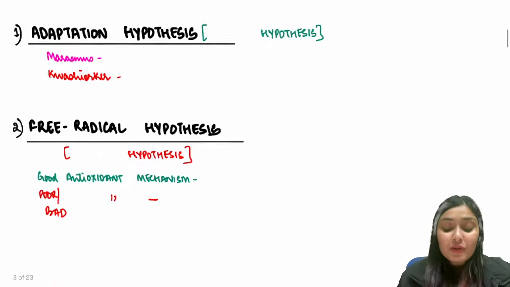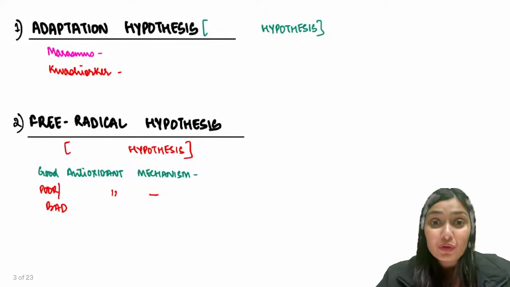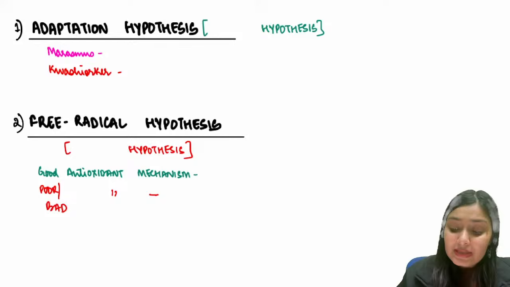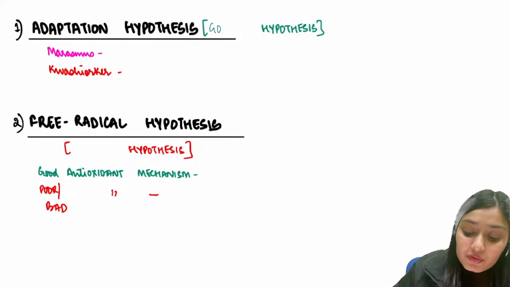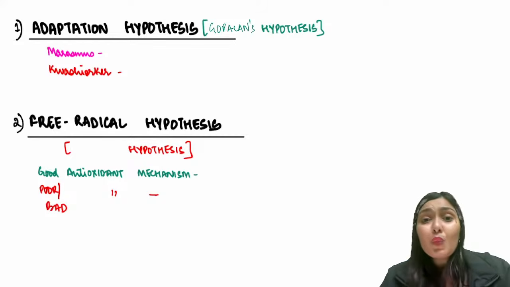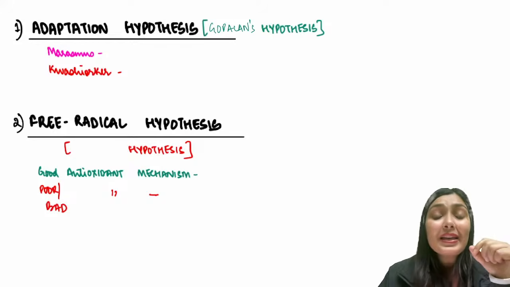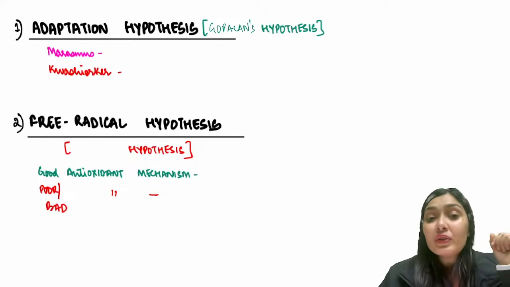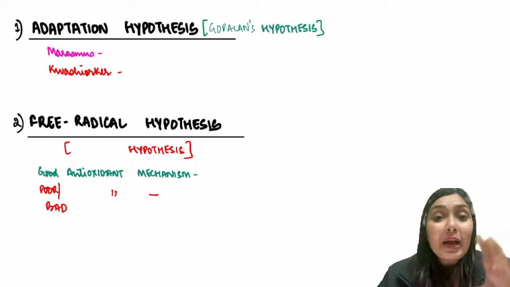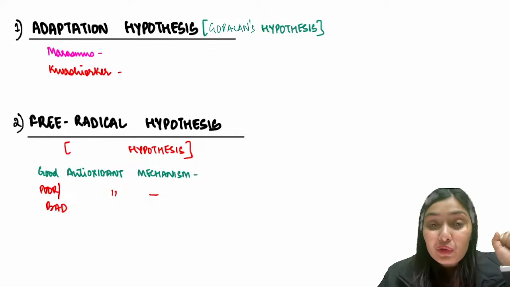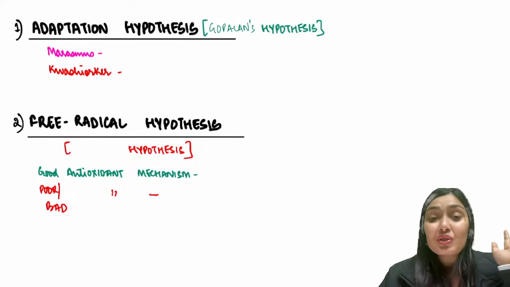The first hypothesis is the adaptation hypothesis. The other name of this hypothesis is Gopalan's hypothesis. What this hypothesis says, the name itself says adaptation. Out of these two children, the one that adapted well to this deprivation of nutrients is a Marasmus child.